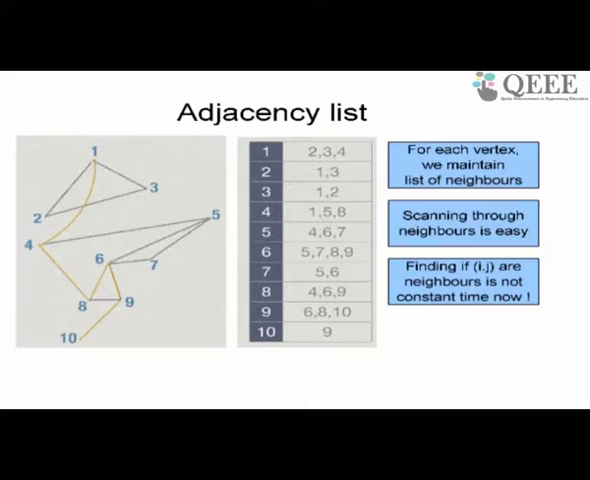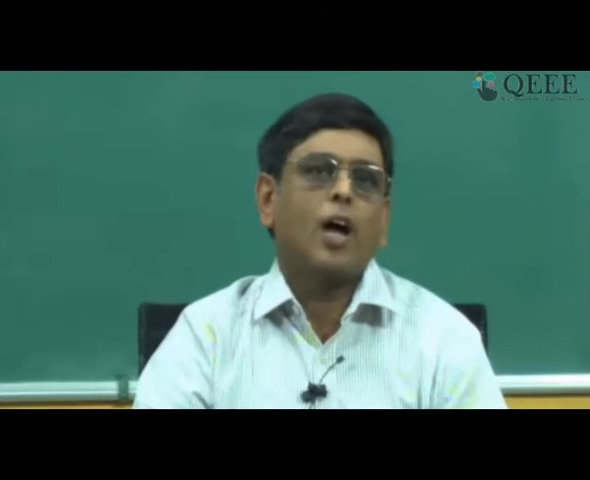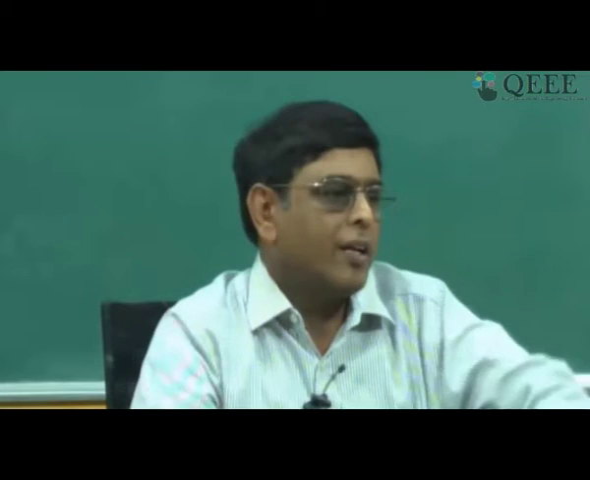All right. So given this rather simple definition of adjacency matrix and list that I gave you, I am going to ask you a question, and anybody can raise your hand and try to answer it. I have an example here.